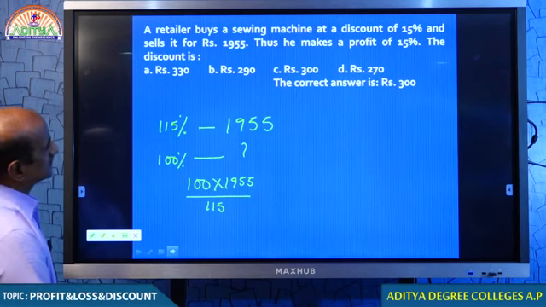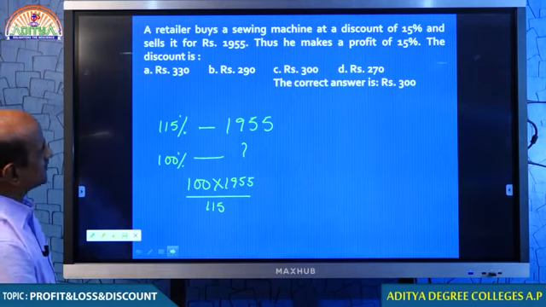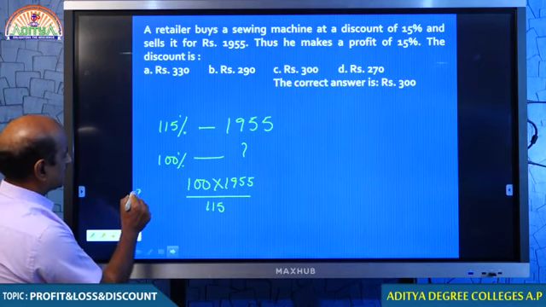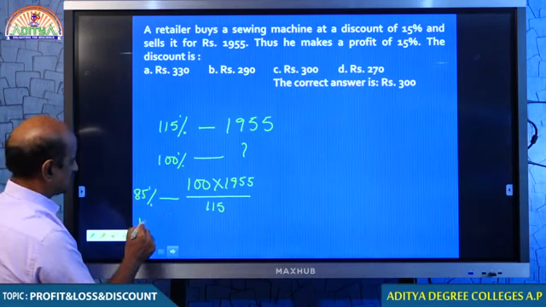I am sorry students, there is a little mistake in this question. This particular price can be equated to 85%, whatever the price you get, then the remaining 15% is how much? Students, please leave the question for today and tomorrow you may get more clarity. I will just give you the solution and then you can ask me later.